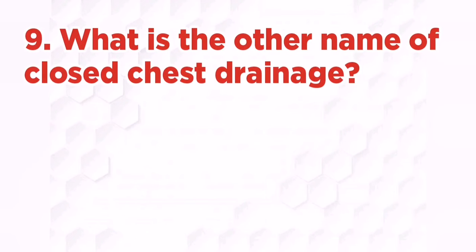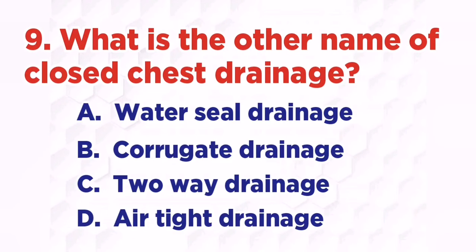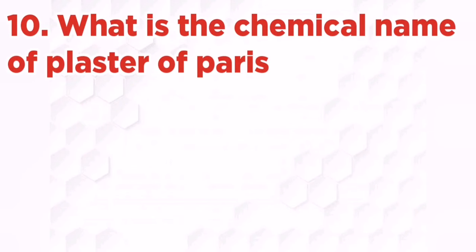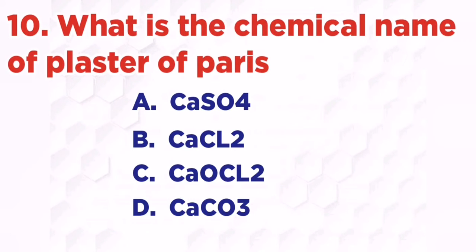What is the other name of closed chest drainage? A. Water seal drainage, B. Corrugated drainage, C. Two-way drainage, D. Airtight drainage. The right answer is A. Water seal drainage. What is the chemical name of plaster of Paris? A. CaSO4, B. CaCl2, C. CaOCl2, D. CaCO3. The right answer is A.